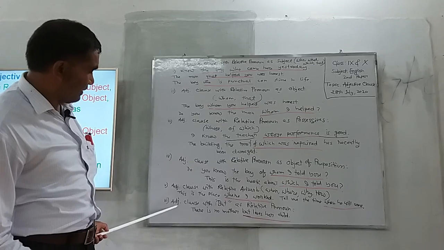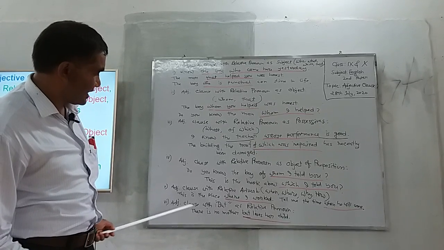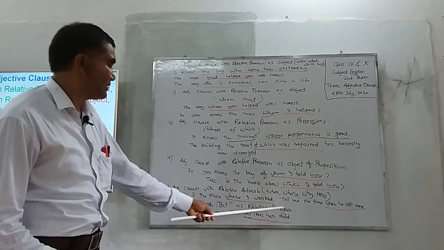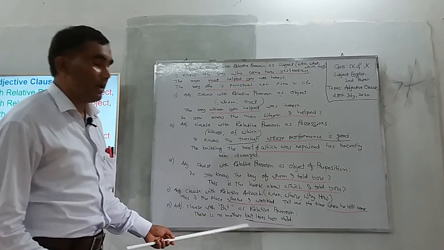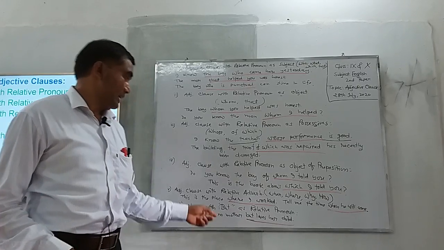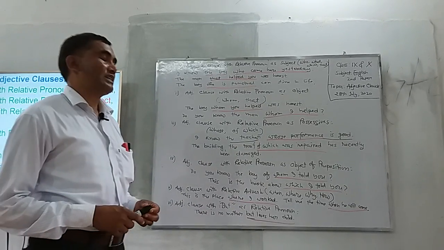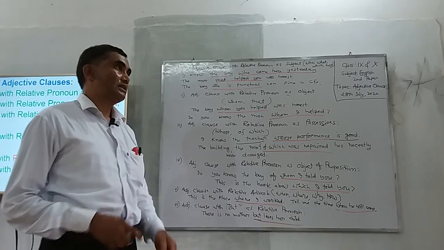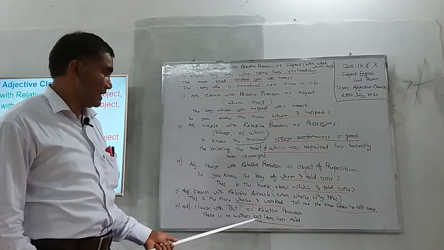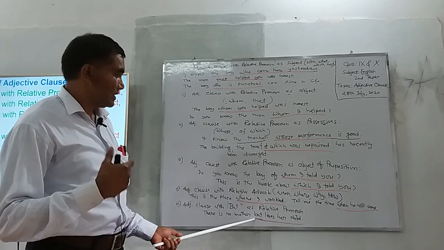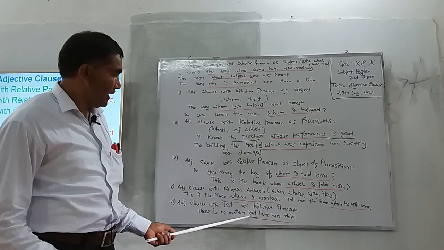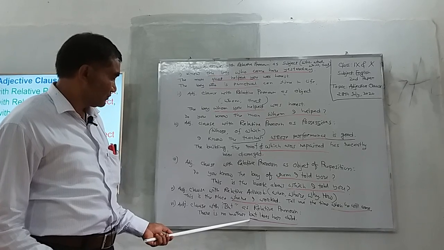Now, another type of adjective clause is generally started with but as a relative pronoun. As for example, there is no mother but loves her child. Many of you may think that but is a conjunction. In most cases, but generally works as a conjunction, but in this sentence, but is showing the very function of a relative pronoun.